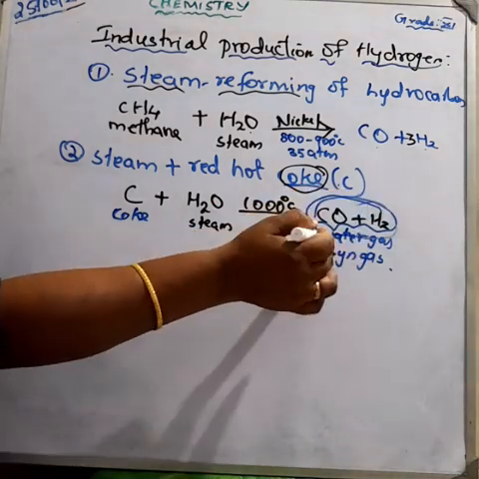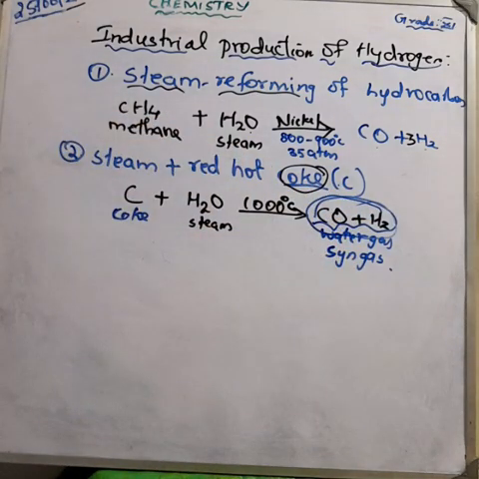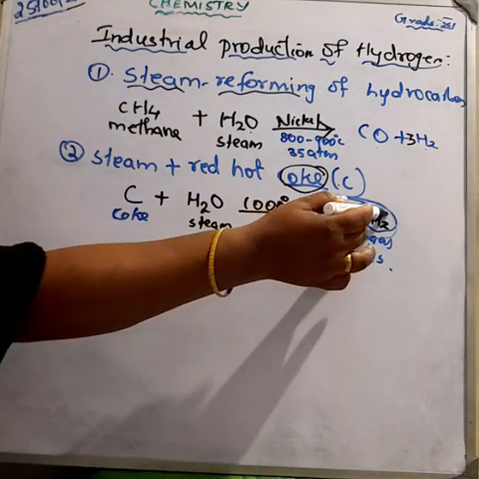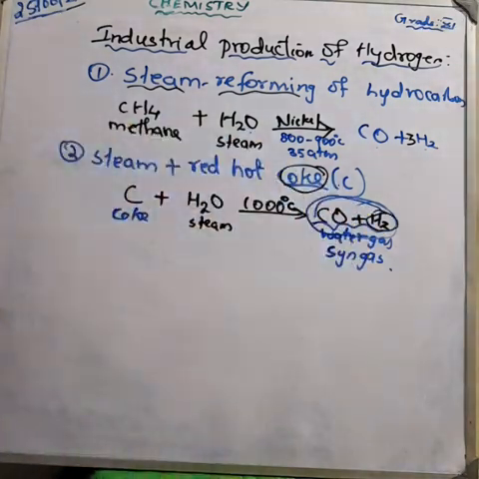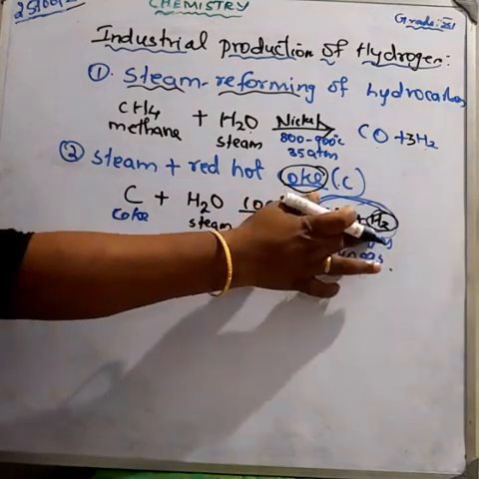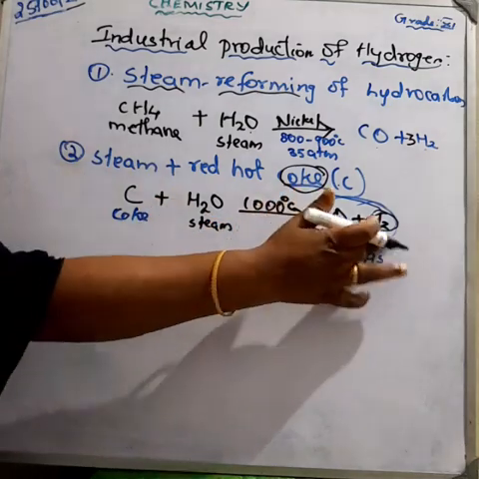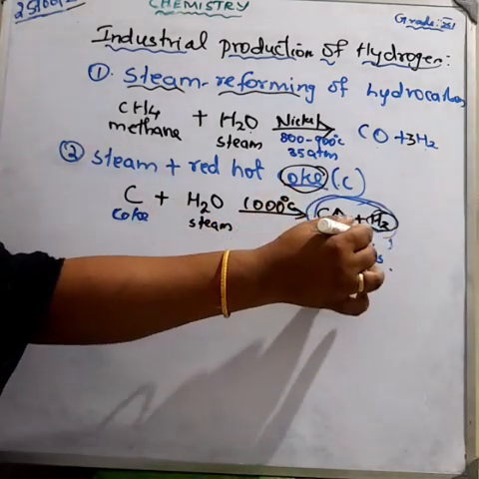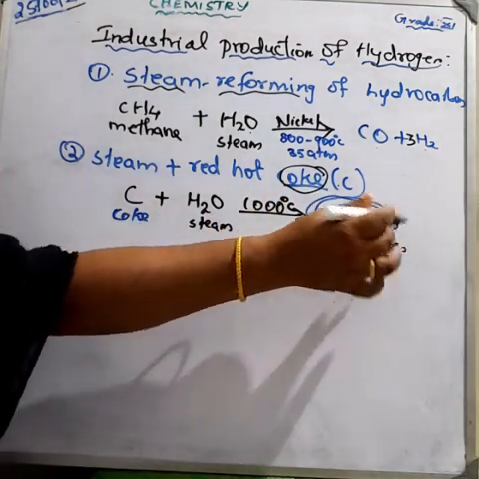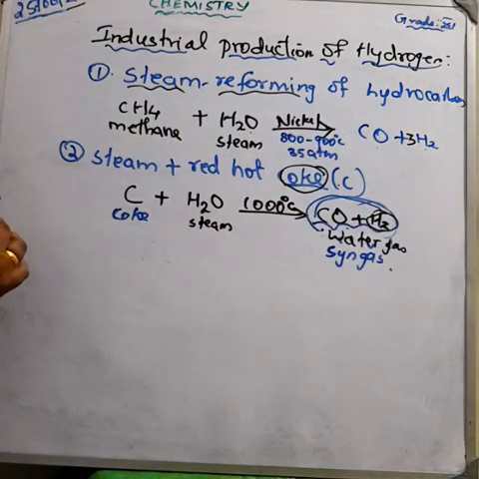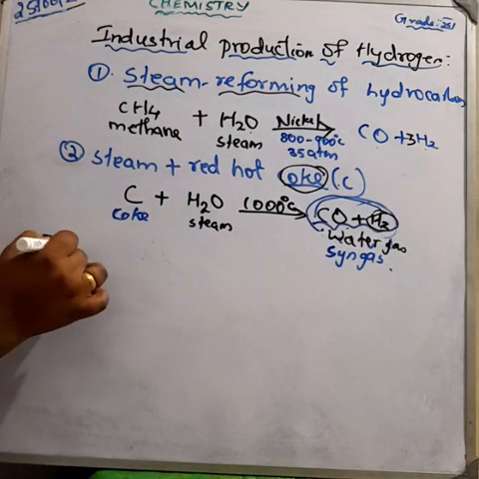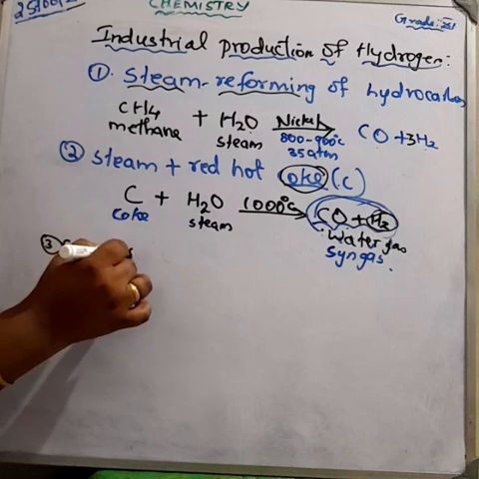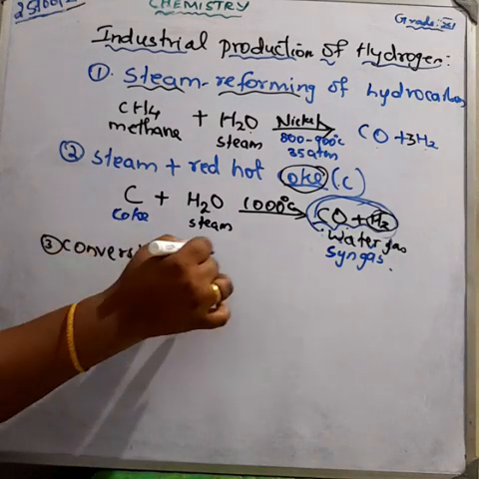Now our purpose is the preparation of hydrogen. By these two methods we get a mixture of water gas, carbon monoxide and hydrogen, but we need hydrogen gas. Then we are going to study the conversion of carbon monoxide in water gas to carbon dioxide.